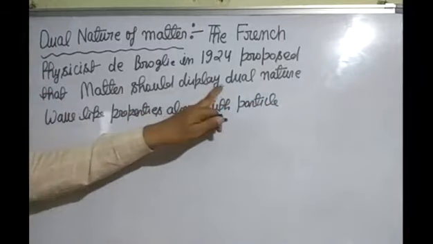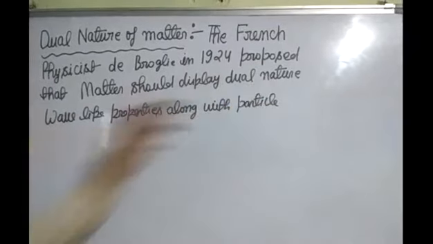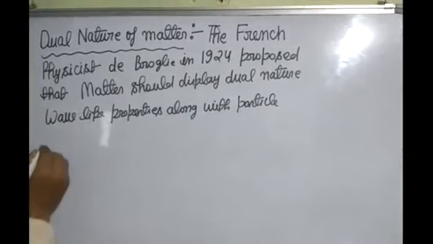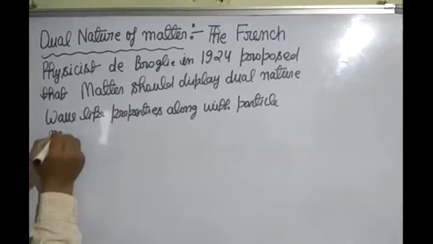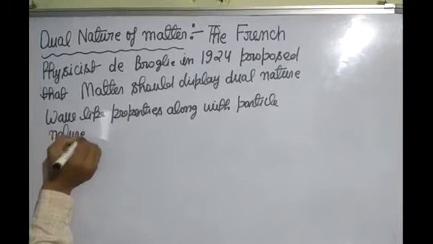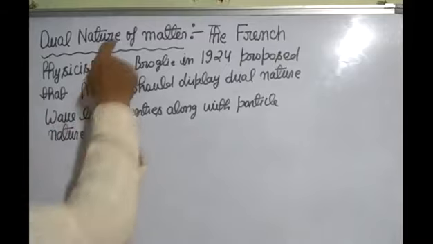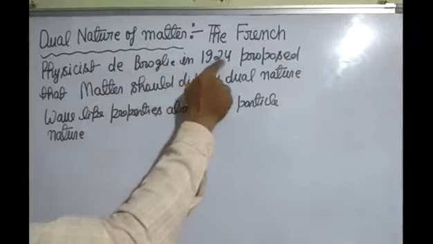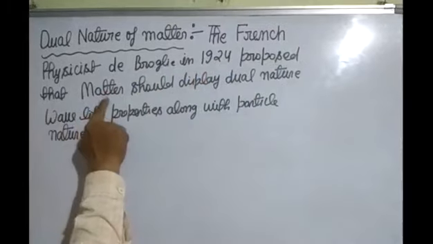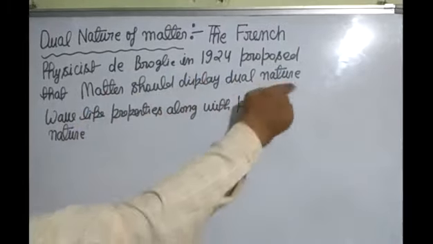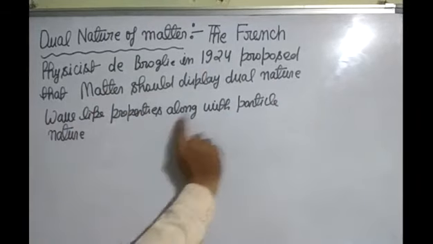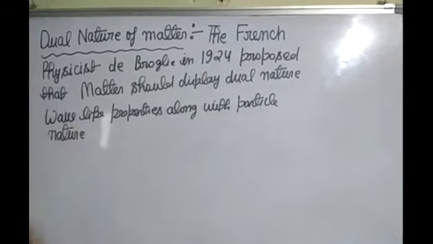Matter should display dual nature, which means wave-like properties along with particle nature. I am telling you again, dual nature of matter. The French physicist de Broglie in 1924 proposed that matter should display dual nature. Dual nature means wave-like properties along with particle nature.